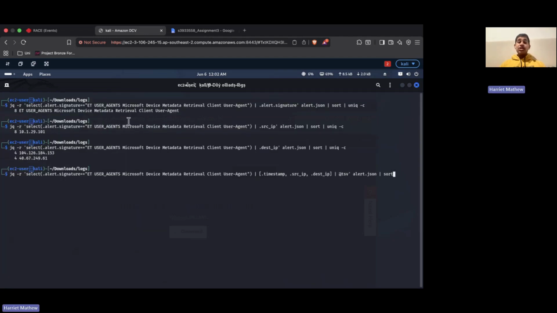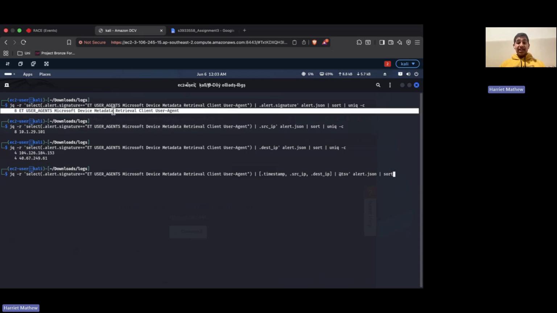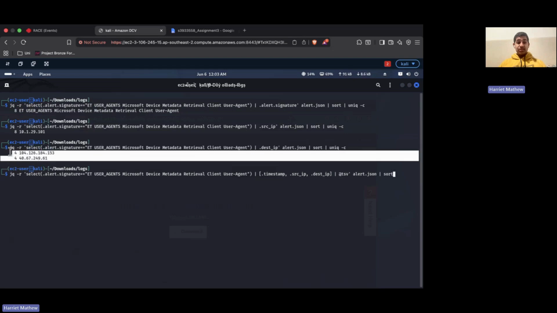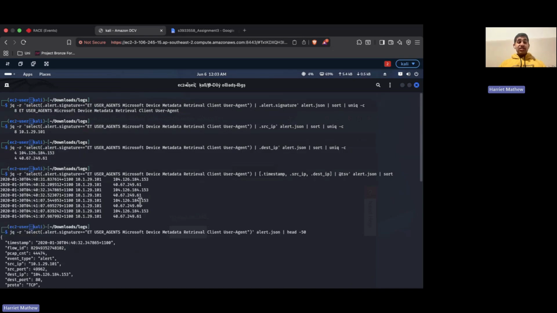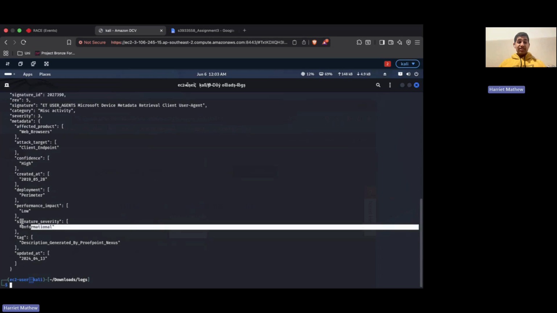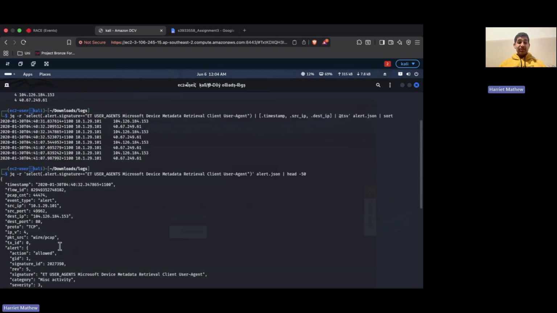My third hypothesis investigated the Microsoft device metadata retrieval client user agent. It returned 8 alerts generated by the host 10.1.29.101, and the destination systems were these two. Following the timeline analysis, as well as the records analysis showing the signature severity was informational and the category was misc activity, I concluded that this was a legitimate Microsoft device metadata service and did not support the hypothesis that I had made earlier.